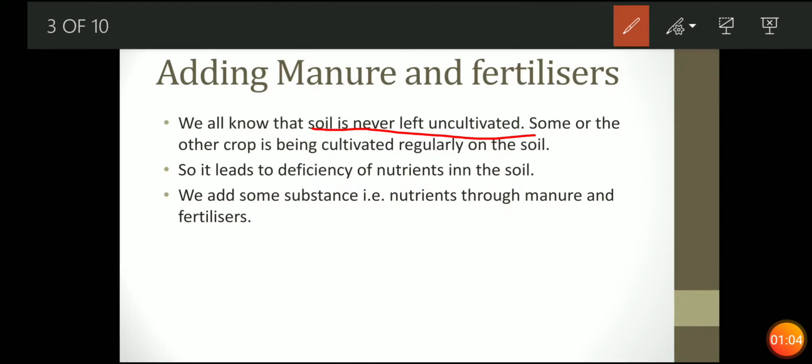The soil will become less in nutrients. This means deficiency of nutrients. So we want that the soil should be properly nourished with nutrients. अगर soil में properly nutrients होंगे, then only we will have a healthy plant. So for that we add some chemicals or some other items that are known as manures and fertilizers.